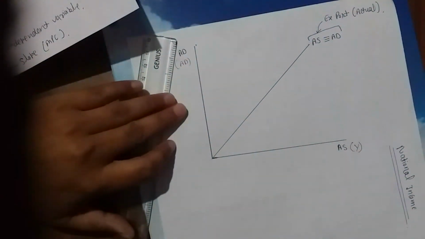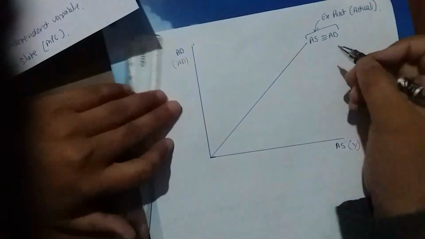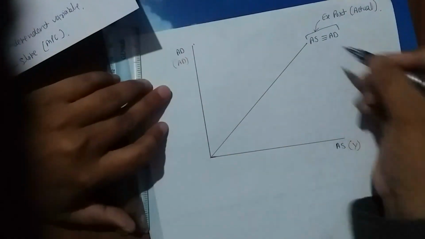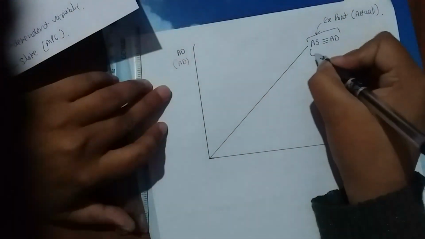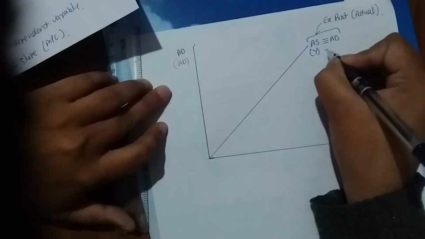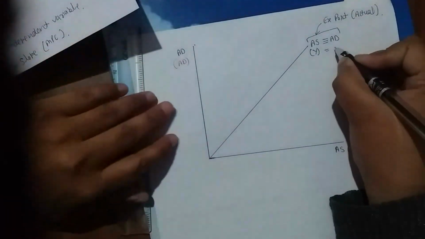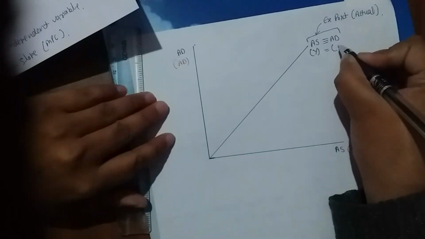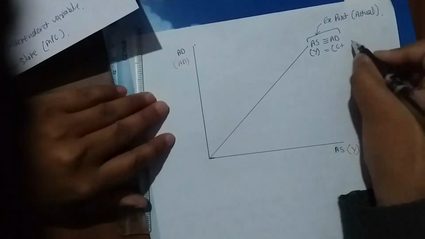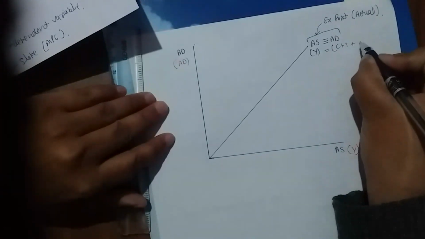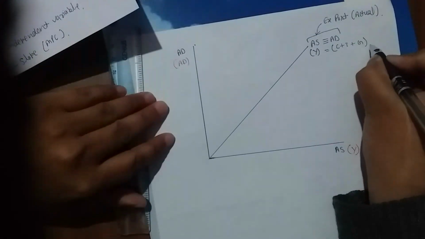Okay. And here aggregate supply, we can write it Y, and aggregate demand, we have studied the equation. Aggregate demand is equal to consumption plus investment plus government expenditure.